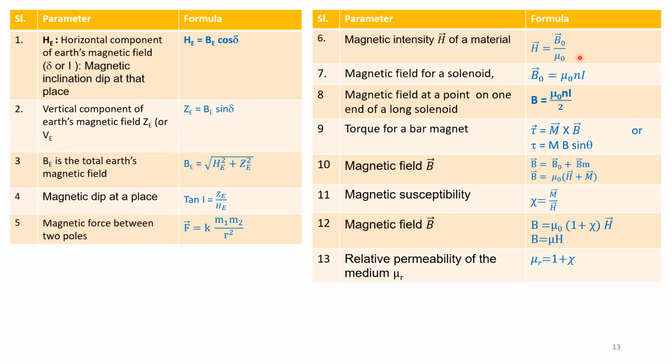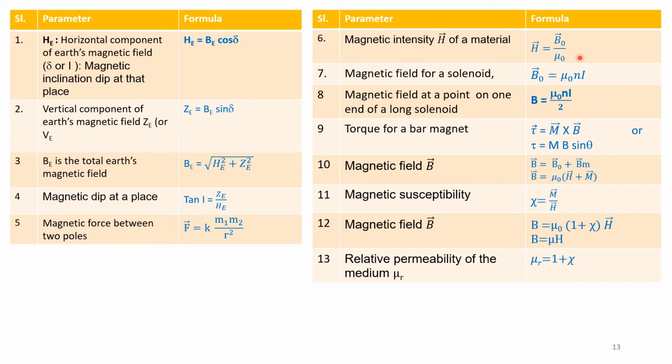Magnetic field B is given by B is equal to B naught plus BM. That can also be written as B is equal to mu naught into H plus M, where M is the magnetization. Magnetic susceptibility xi is the ratio of M to H, that is xi is equal to M over H.